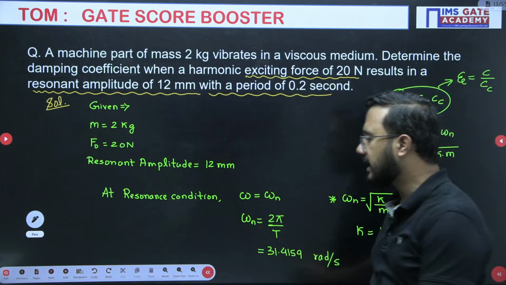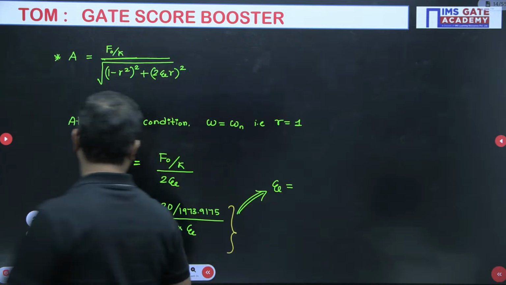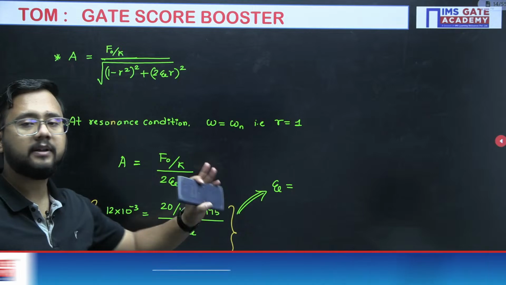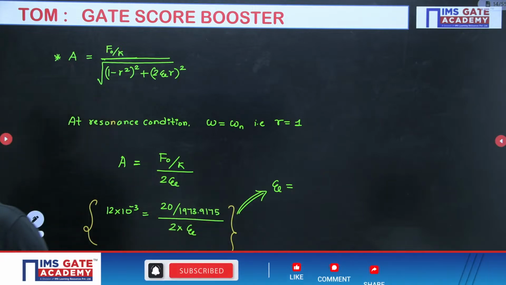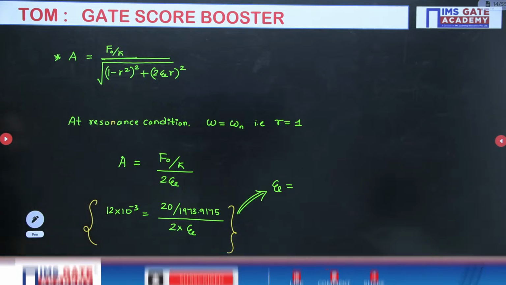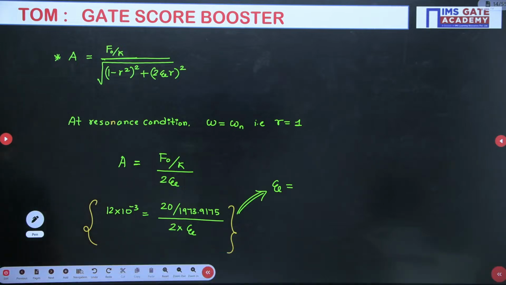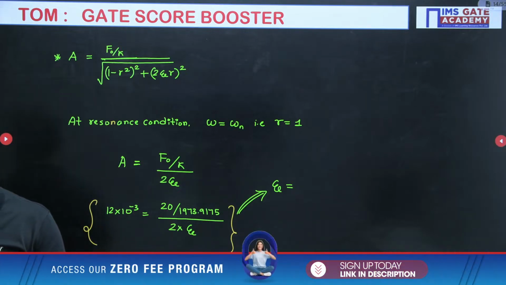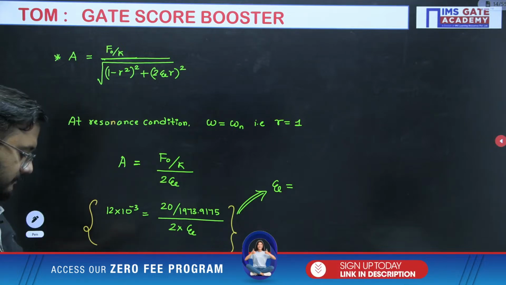Now please do the calculation and tell me your answers. First of all, damping factor answer I want. Tell me the answer of damping factor, everyone. What is the answer of damping factor, everyone? Please do the calculation.